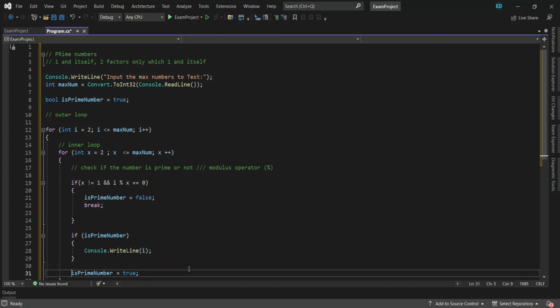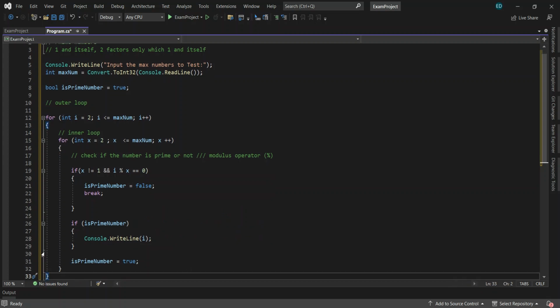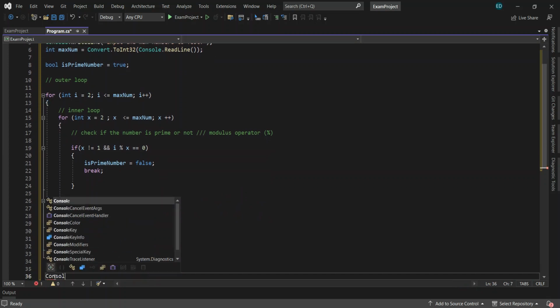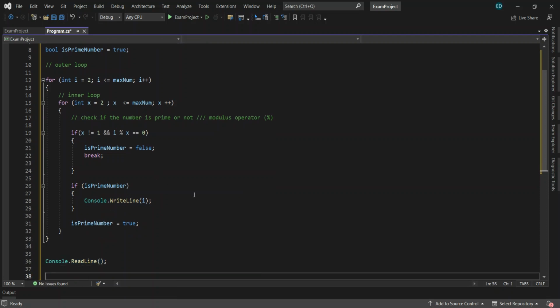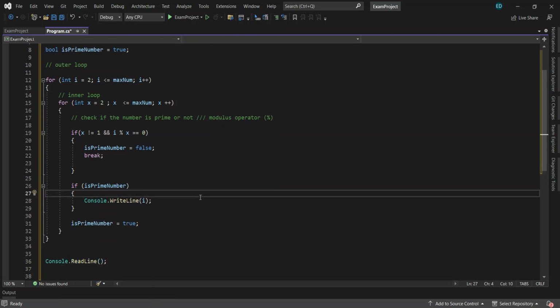Then the inner for loop will terminate now, and from here we just have to put console.writeLine so we can see the output. I think we debug if this is okay.